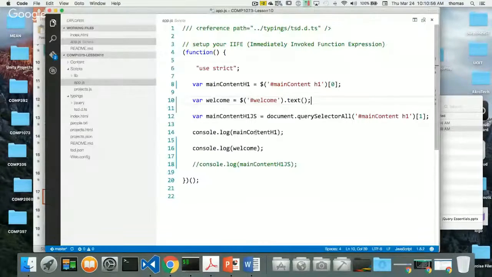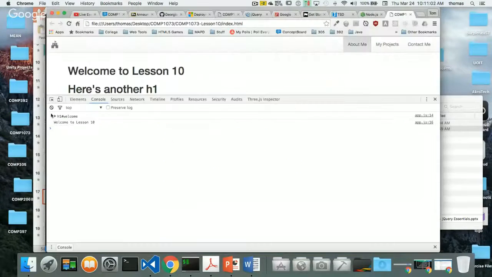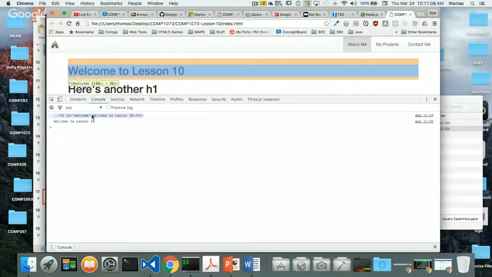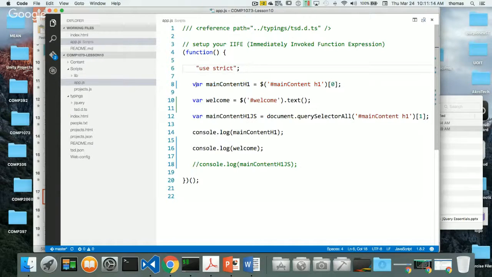this first one returns my main content, the element main content itself, which is this H1 welcome. Let's refresh again so you can see that. The second one returns the text that's inside the text node of the H1 element. So this first one, the H1 element. The second one, the text node. Notice that jQuery knows that this, because I'm doing a selector with a descendant, is different than a regular selector. So here I'm selecting an object that's inside main content. So all H1s inside main content.